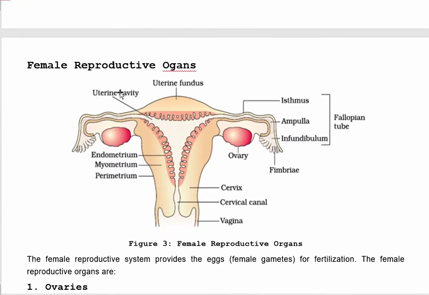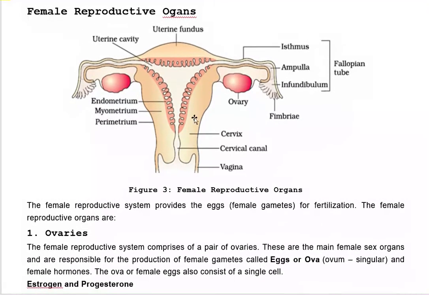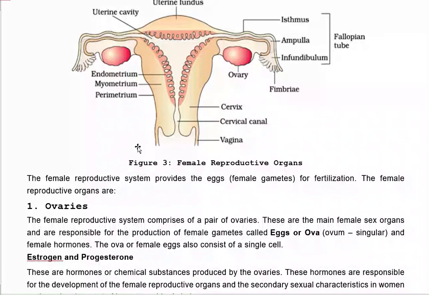The next is female reproductive organs. Students, as you can see in this picture, the female reproductive system provides female gametes, which are also known as eggs, for fertilization. In male reproductive system we got sperms, and from female reproductive system we got eggs. Sperm and eggs are called gametes. So eggs are female gametes and sperms are male gametes.